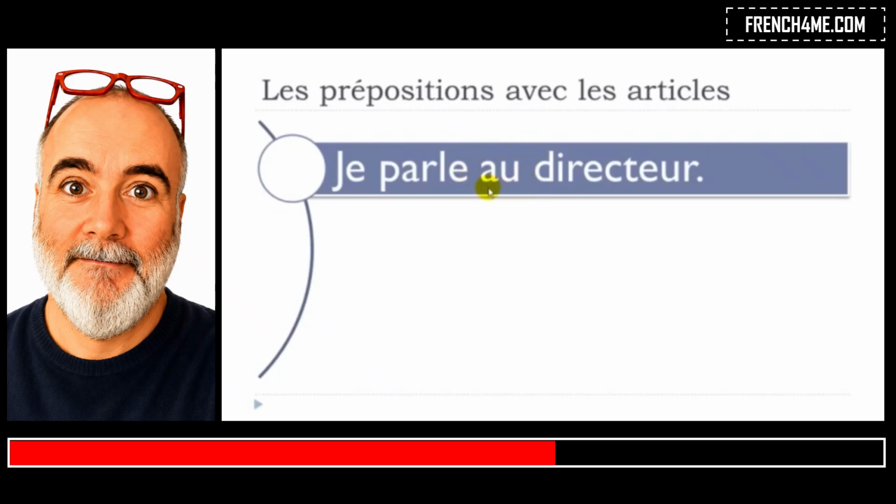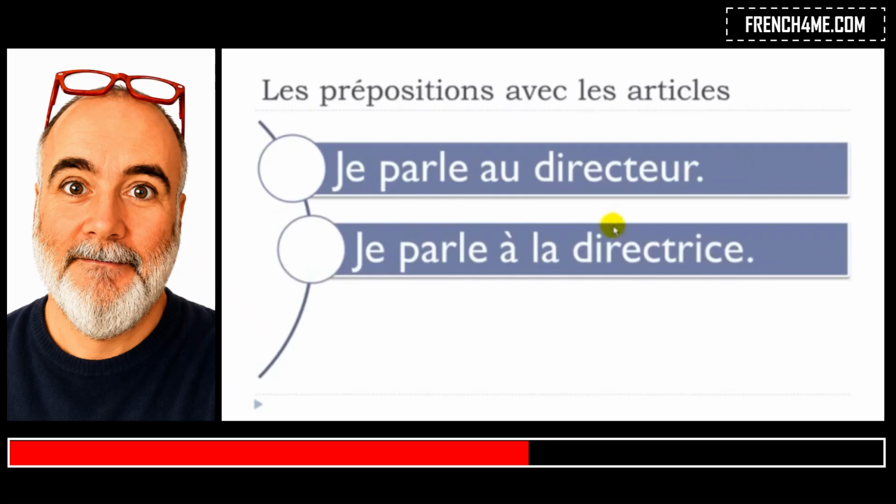Okay, so à plus le will become o, like that. You write it au, you pronounce it o. Okay, je parle au directeur. Directeur, translation, director. Okay, je parle au directeur. Let's see the feminine form. Je parle à la directrice. Okay, directrice, director, but the feminine form. Okay, je parle à la directrice.